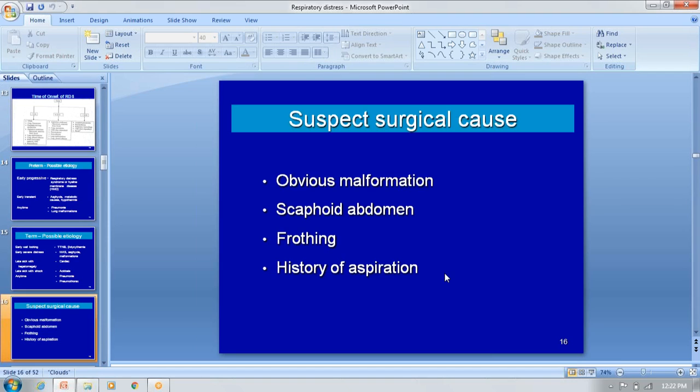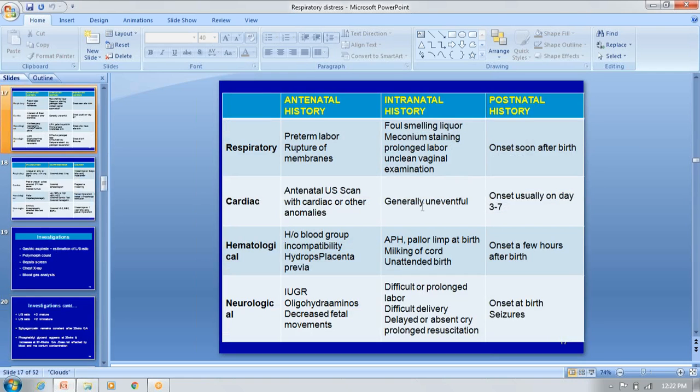All the contents of the abdomen may go into the lungs. That's why you call it the scaphoid abdomen. And there is drooling of saliva and frothing at the angle of the mouth. Then whether there is a history of aspiration or not. These are some of the clues to think of the surgical causes of respiratory distress.